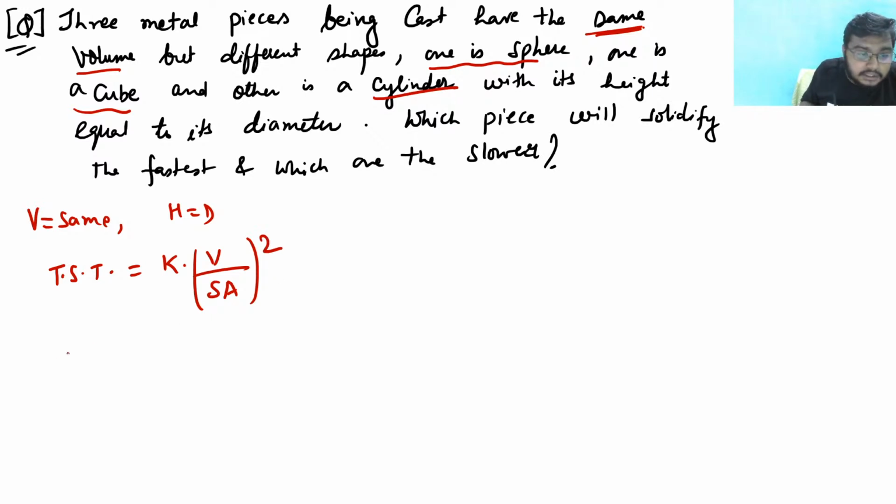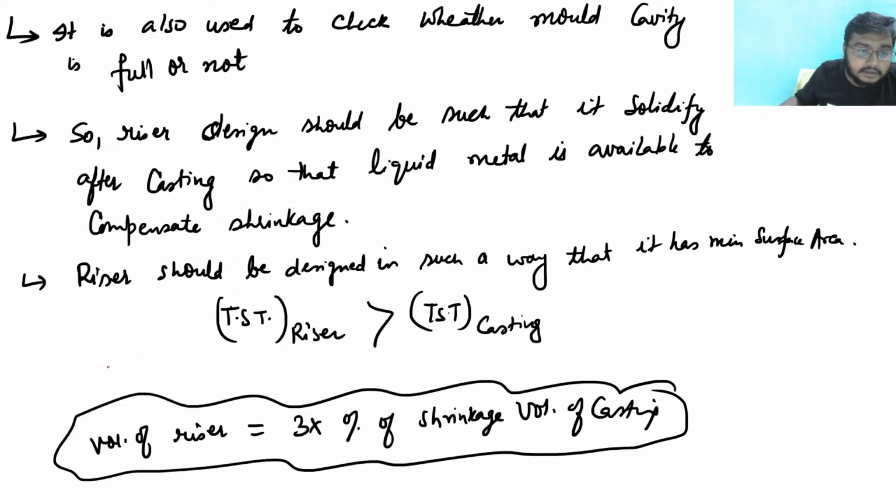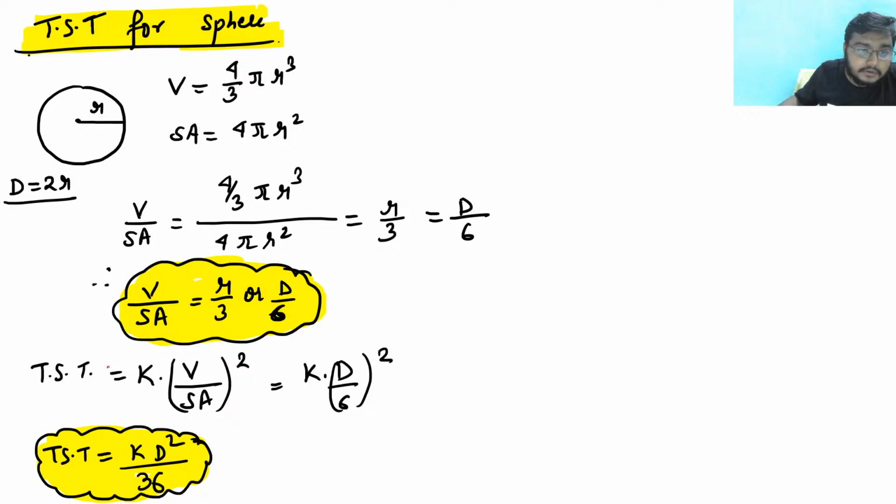Now see, we have just seen these things, so let me apply them. For a sphere, V by SA is R by 3. So I can write V by SA is R by 3. This is my total solidification time for this.